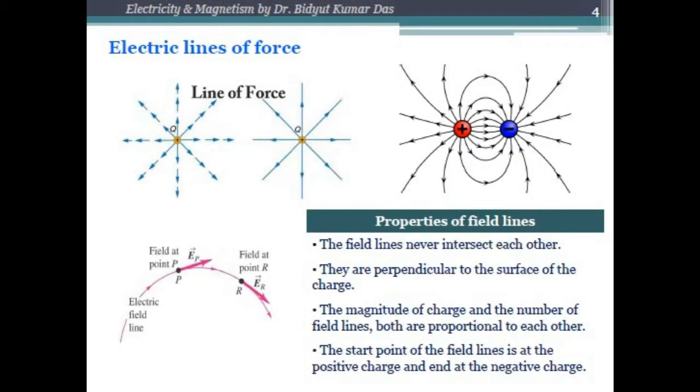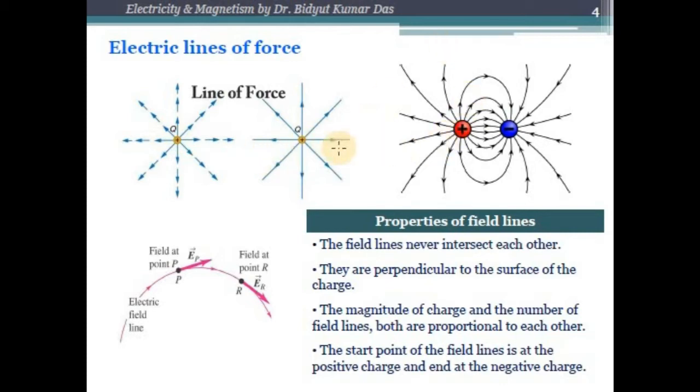If we place a small positive charge in an electric field, it will experience a force in a fixed direction. In case the charged body is light and free to move, it will start moving in the direction of the force. The path which this charged body adopts is called lines of force. So we can define electric lines of force as the path along which a unit positive charge would tend to move when free to do so in an electric field.